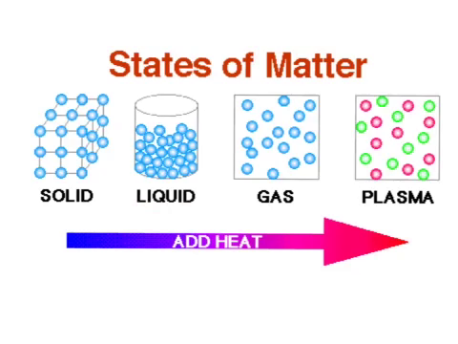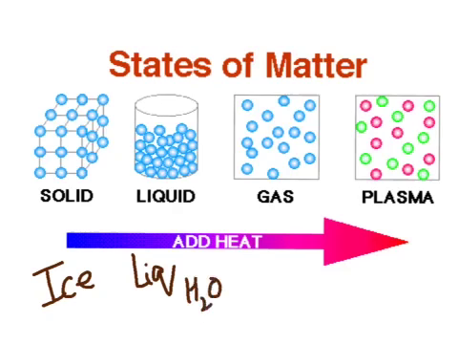If we keep giving energy to liquid, it will change into the gaseous state. We won't worry about the plasma state for now. One of the most common examples of the different states of matter that we all are familiar with is water. Water exists as a solid, as in ice. We all know the liquid state of water, and water can be changed into the gaseous state, which is the steam or the vapors.